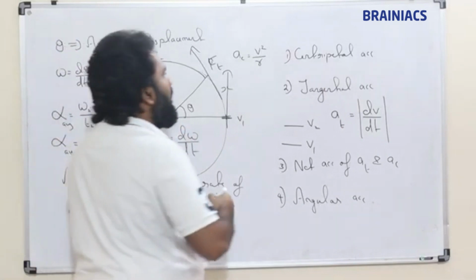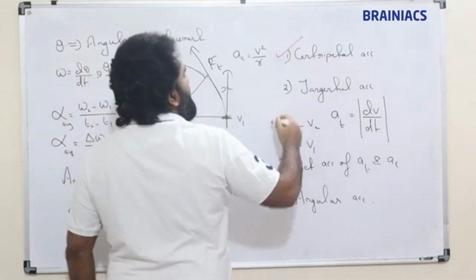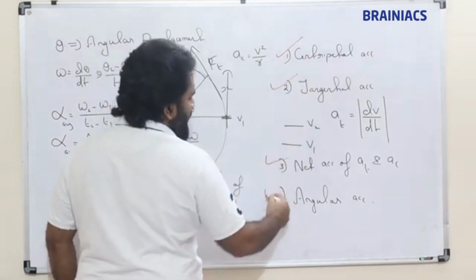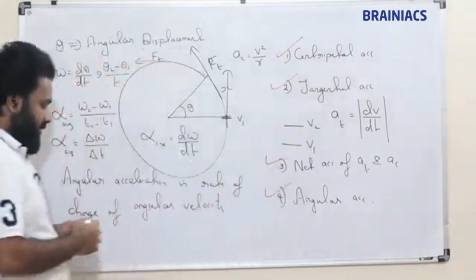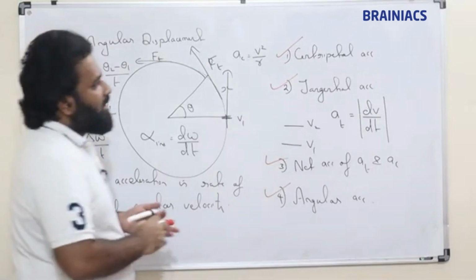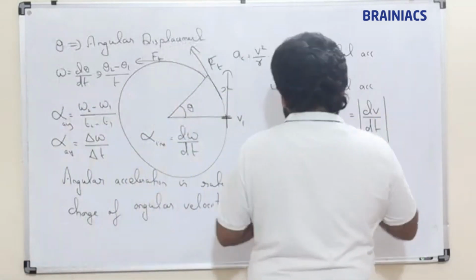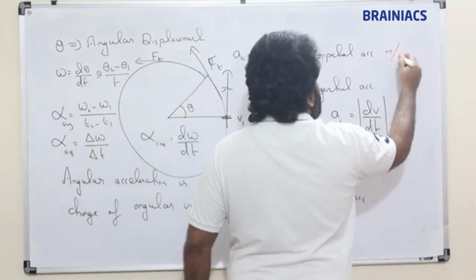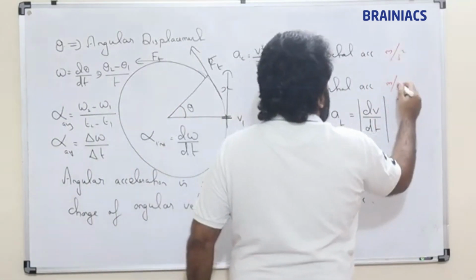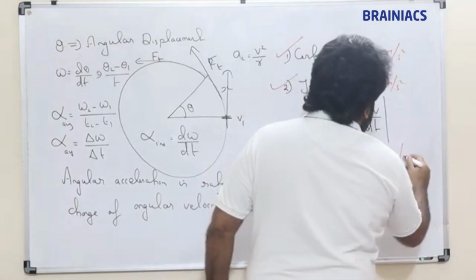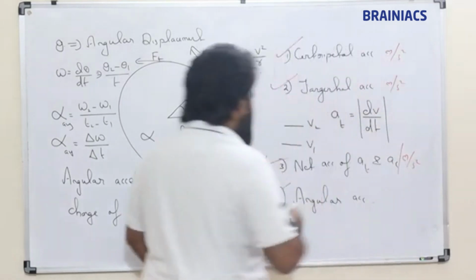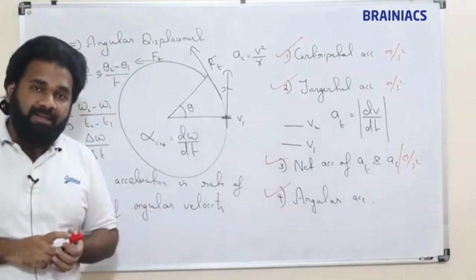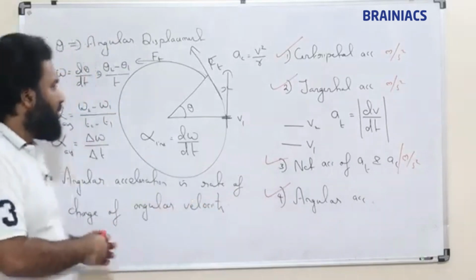So we have got centripetal acceleration, tangential acceleration, and the net acceleration of these two. Fourth one is angular acceleration. Centripetal and tangential accelerations are linear accelerations, so the unit is meter per second square. But angular acceleration is a different type of vector, a different type of acceleration. We will discuss that. Please note it down.